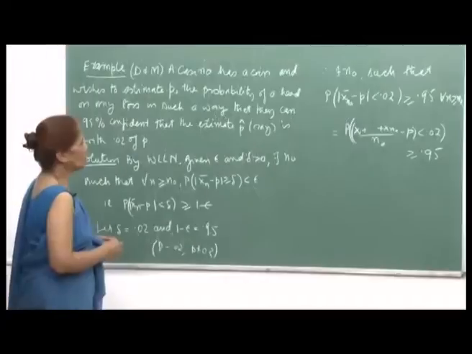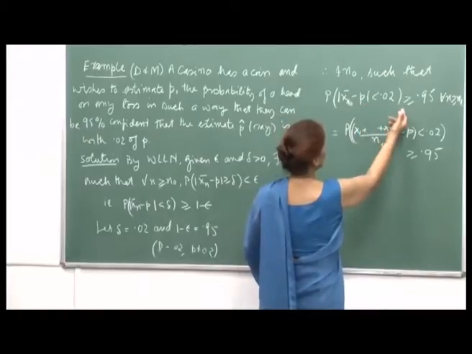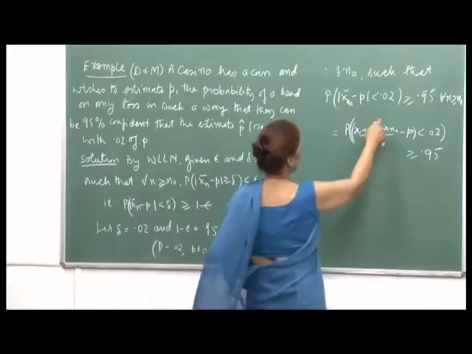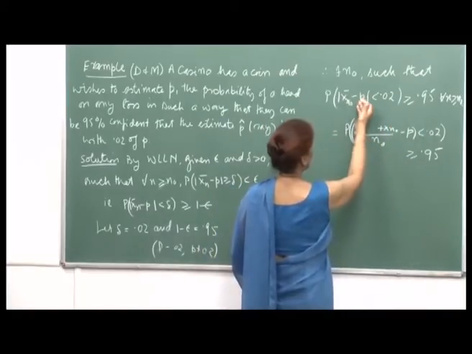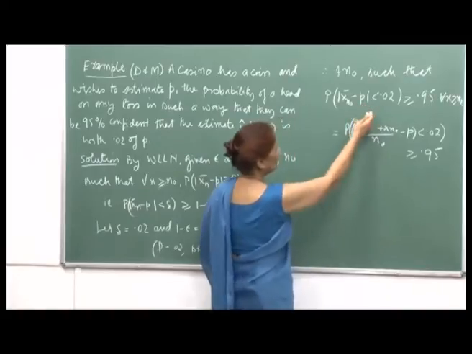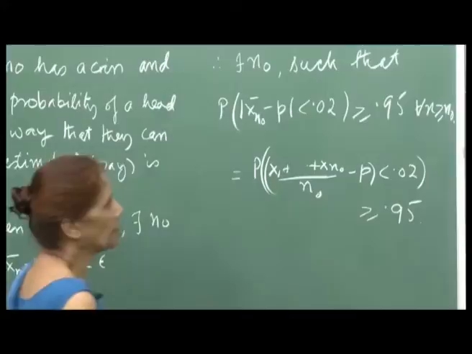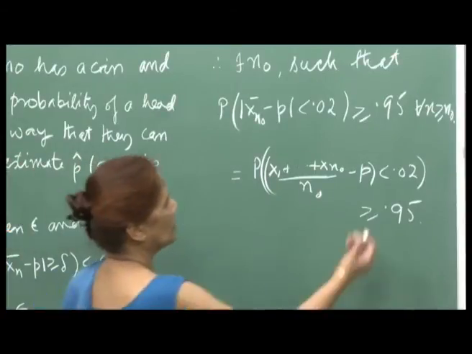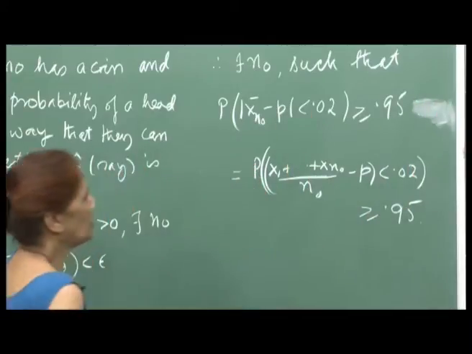This is the idea. So, you just write this out. Once you give the values of delta and epsilon, you get that the probability of |X n naught bar minus p| less than 0.02 should be greater than or equal to 0.95. I do not need to write the earlier statement, because now I am using the value n naught.